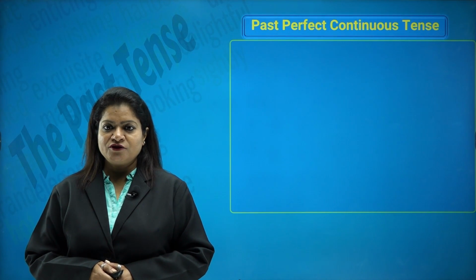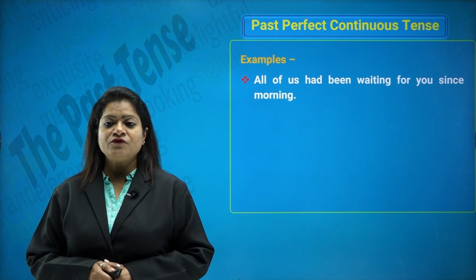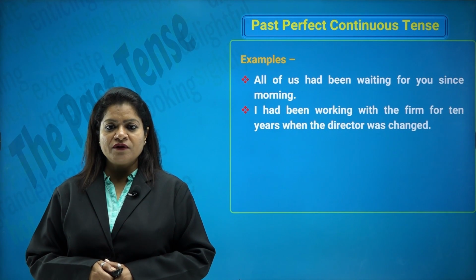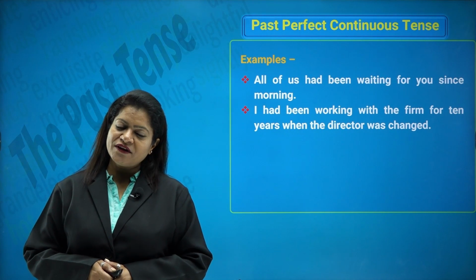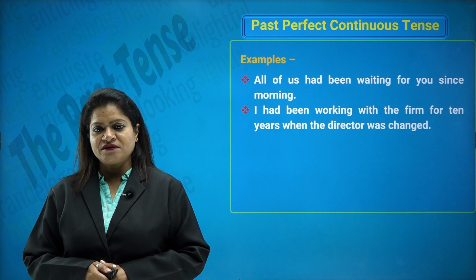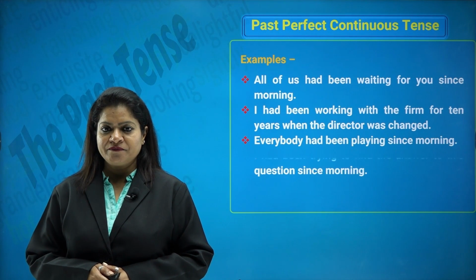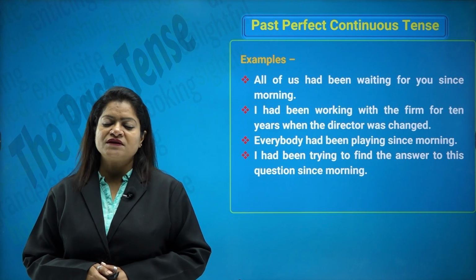So let's look at this example. All of us had been waiting for you since morning. I had been working with the firm for 10 years when the director was changed. So both the actions have been completed in the past time sequence. Everybody had been playing since morning. I had been trying to find the answer to this question since morning.